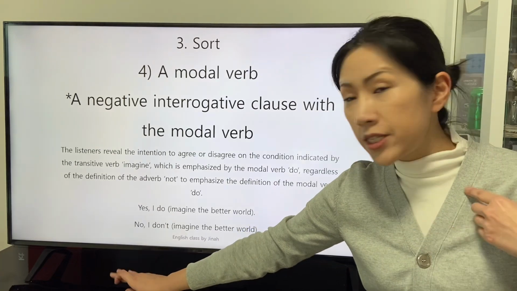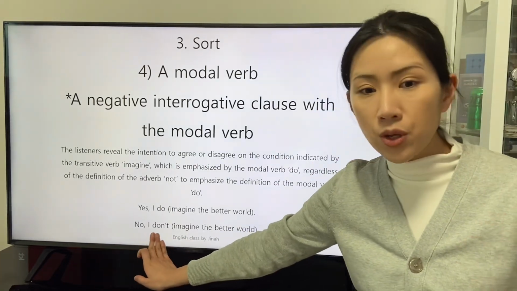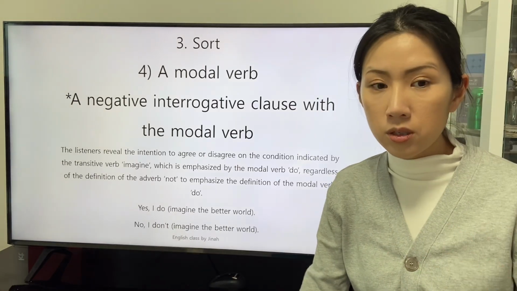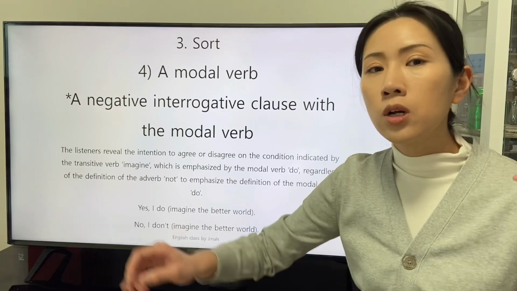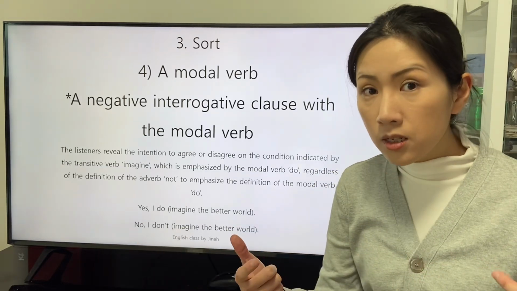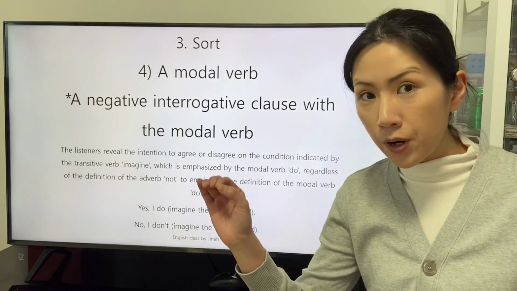So the listeners intend to say like this: no, I don't imagine the better world. The responses yes and no are not determined by the adverb not.